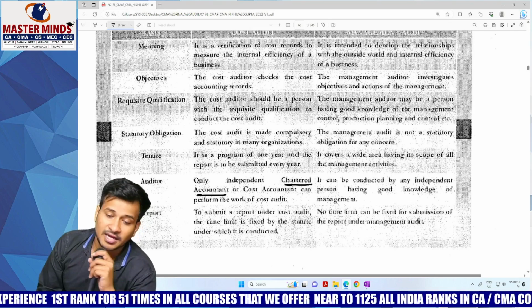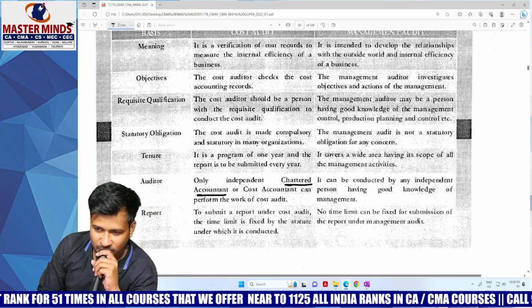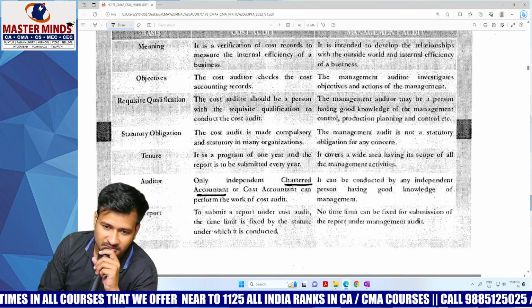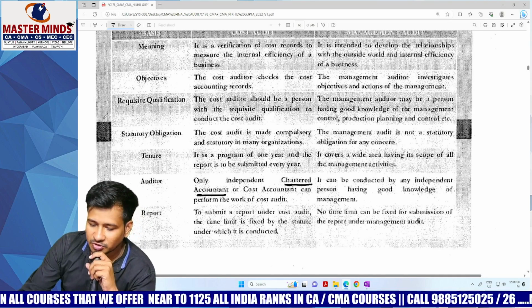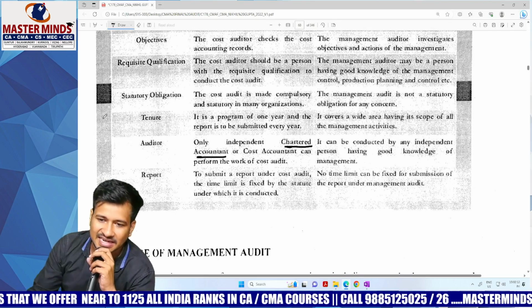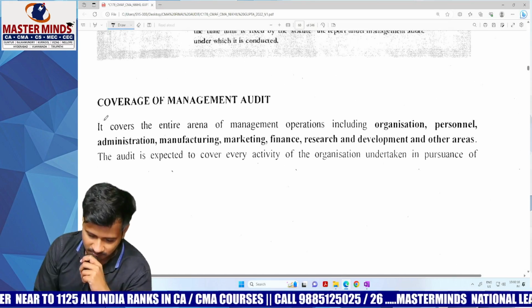Report. The report has to be submitted by the cost auditor within the set time limits to the board of directors or to the MCA, central government. Whereas coming to management audit, there is no time frame. You can submit as and when the target is completed. That's it.